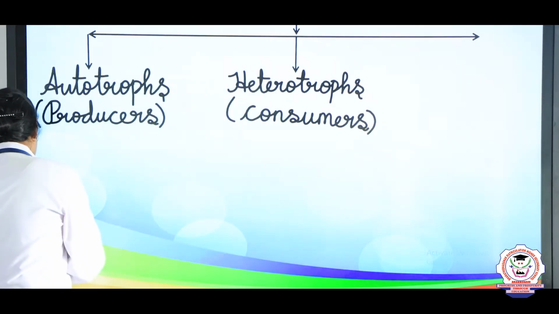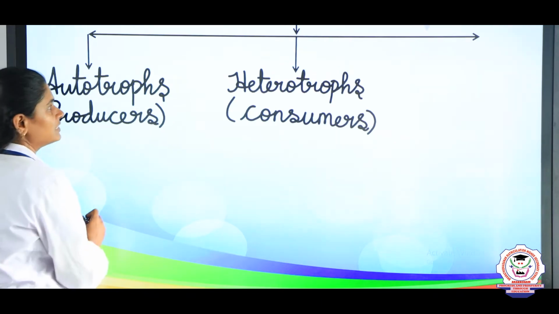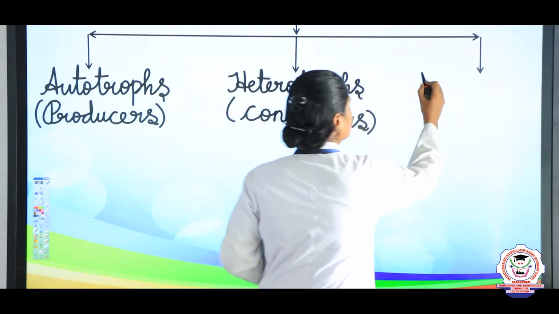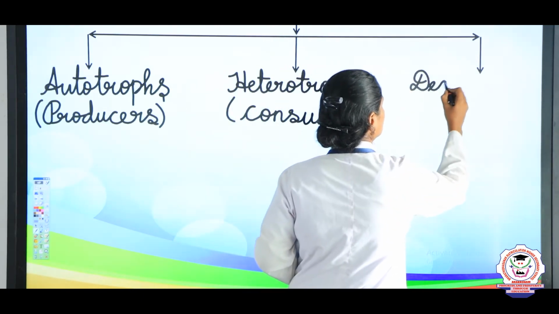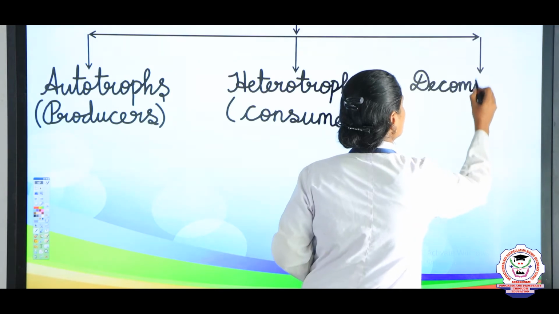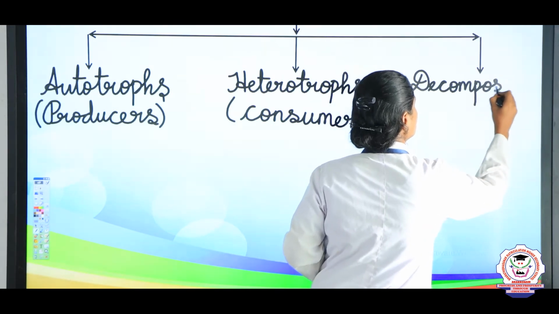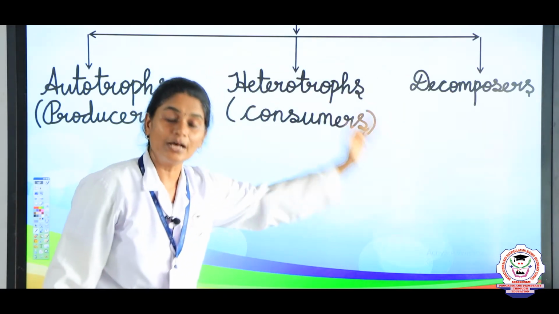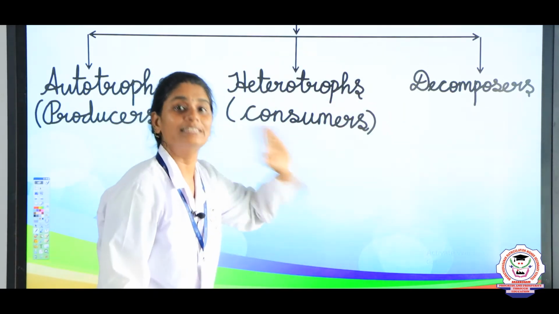The third one is decomposers, and these decomposers are also called saprophytes.